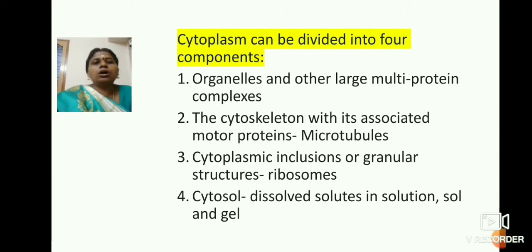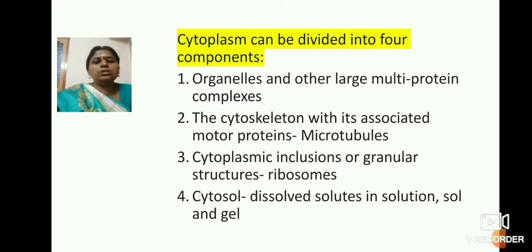Next, based on the composition, the cytoplasm can be classified into 4 different components. The first one is the organelles. The majority of the cytoplasm is occupied by organelles, which are made up of multi-protein complexes. The most important organelles include mitochondria, ribosomes, endoplasmic reticulum, lysosomes, and so on. Next is the cytoskeleton, which contains some microtubules. It plays a role in relaxation and contraction of the cell. And the last one is cytoplasmic inclusions like ribosomes. So these 3 important components will be discussed in the later units.